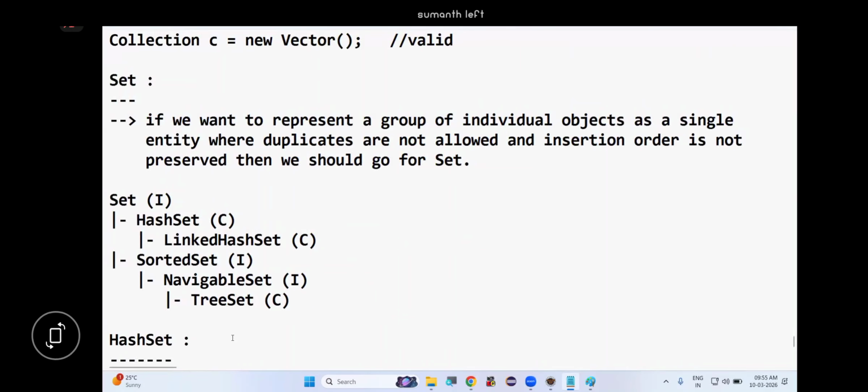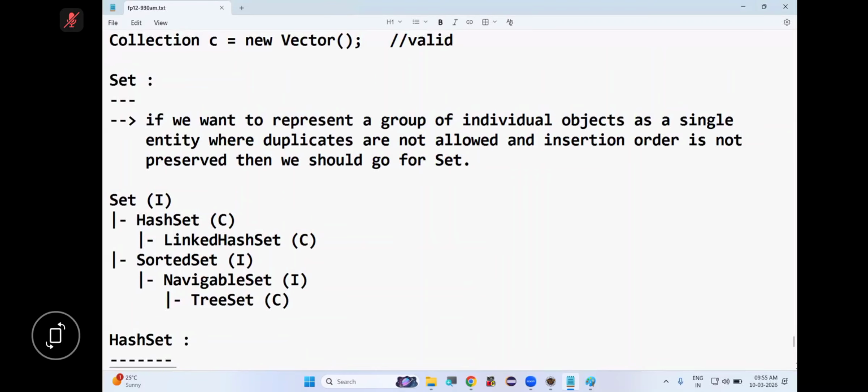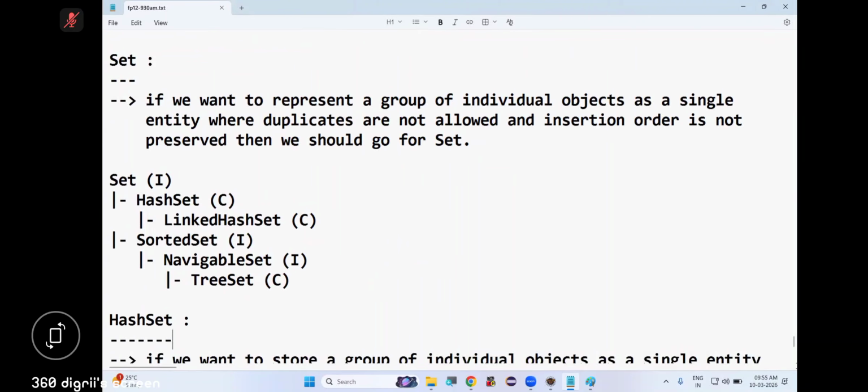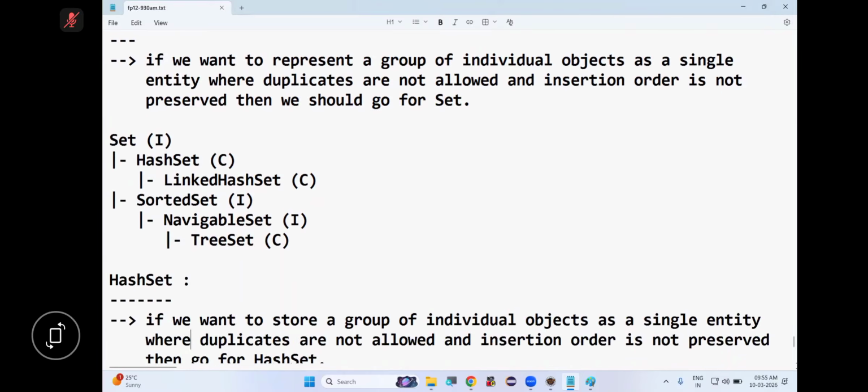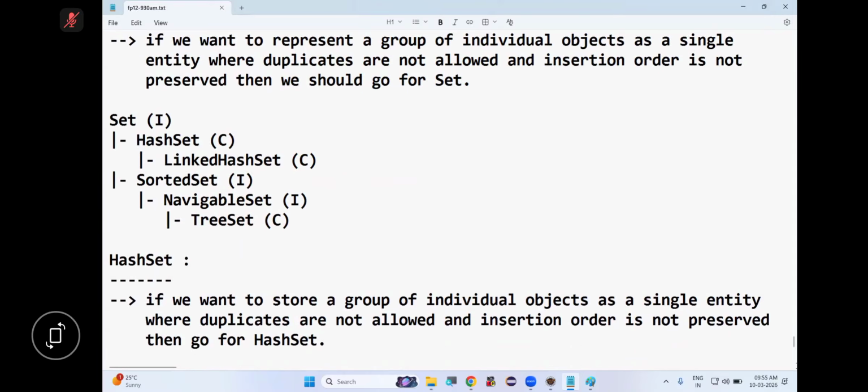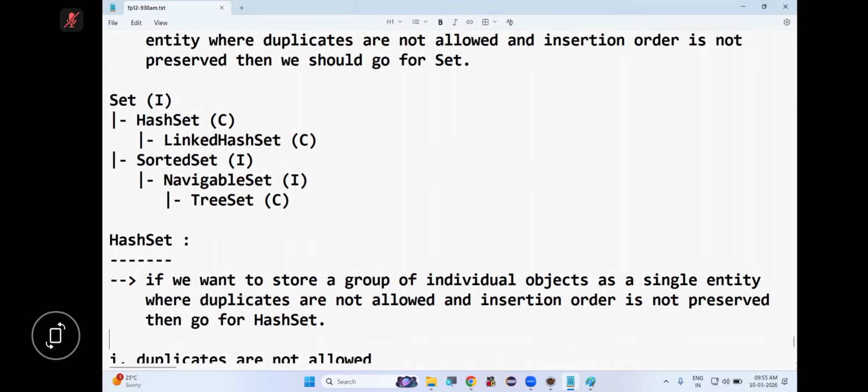So let's start. Let's talk about HashSet. So what is HashSet? HashSet is an implementation class of the Set interface. So when we should go for HashSet? If you want to store a group of individual objects as a single entity where duplicates are not allowed and insertion order is not preserved, then we should go for HashSet. So tell me the first point. In HashSet, duplicates are allowed or duplicates are not allowed? Duplicates are not allowed.